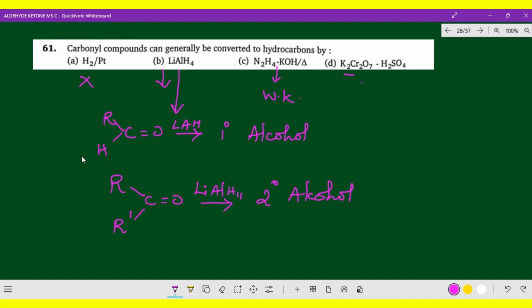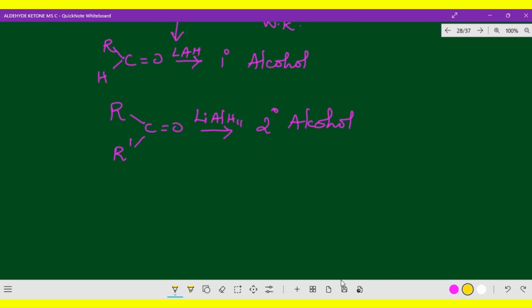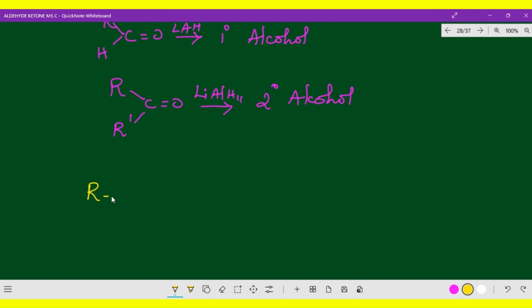I hope you got the clarity. With lithium aluminum hydride, aldehyde can be converted to primary alcohol and ketone can be converted to secondary alcohol. Of course, Wolff-Kishner reduction is what is possible to convert to hydrocarbon. So R, C double bond O, H or R, C double bond O, R dash, both can be converted with the help of N2H4, hydrazine along with the KOH. This is a basic medium, whereas Clemmensen's reduction is an acidic medium, zinc amalgam along with HCl.